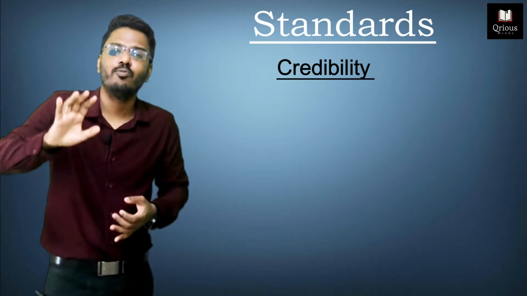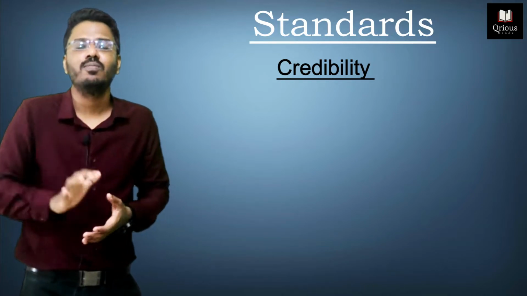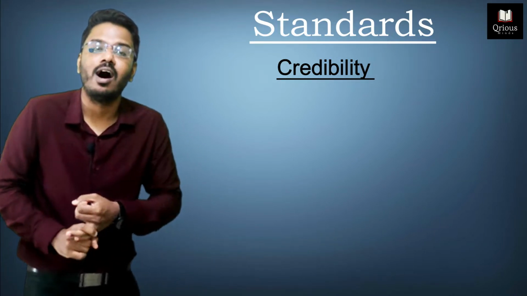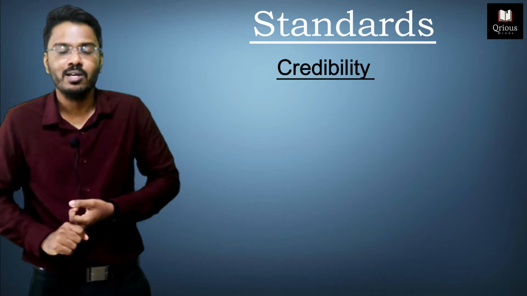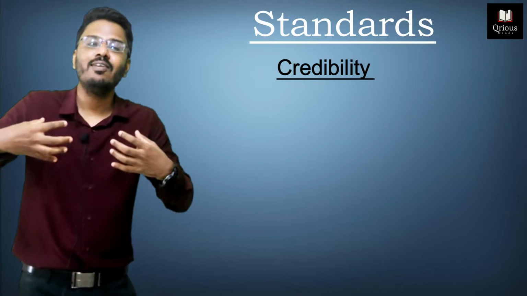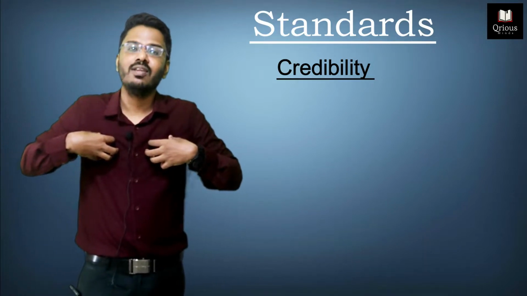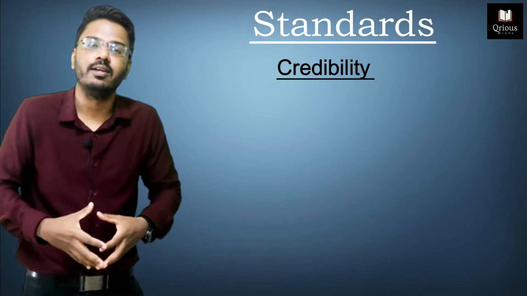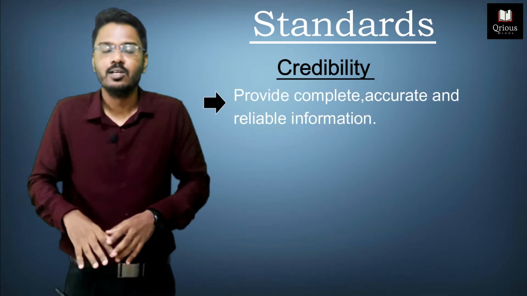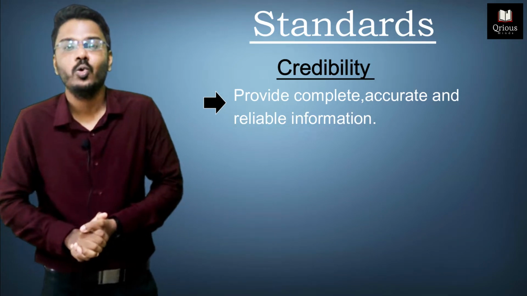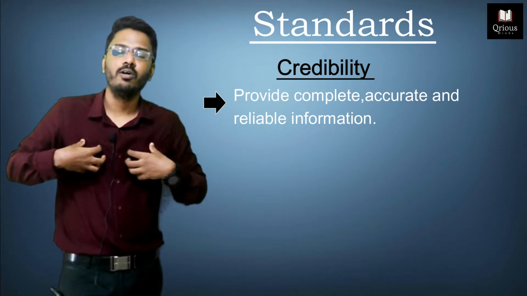It means that the information these forwarded messages contain is not complete, not accurate, and not reliable. So when we have to ensure credibility, we need to provide information that has completeness, accuracy, and reliability. So we need to provide complete, accurate and reliable information to ensure credibility in our work.